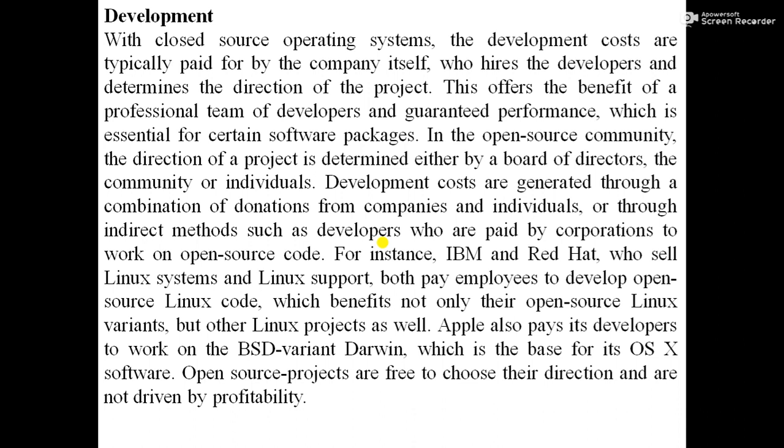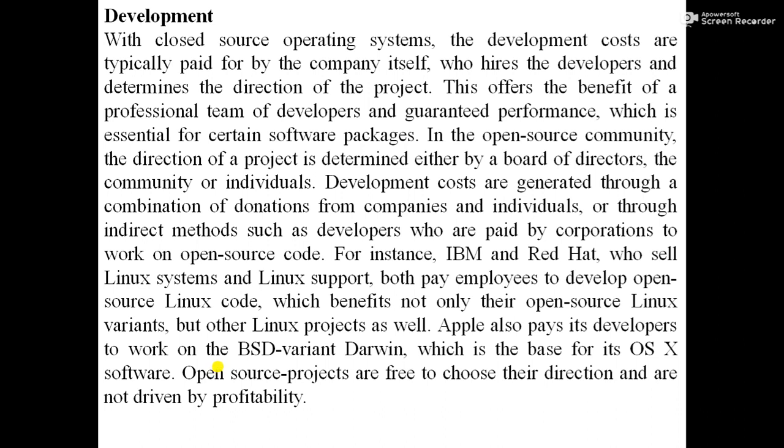factor is available. Now availability of the source, that is the next point of our discussion with respect to the comparison between open source and closed source operating system. So here, the manufacturer of closed source operating systems such as Windows or OS X will not allow their programming code to be viewed by most third parties. If there is a vulnerability or any error in the code, it must be discovered by the company itself, because there are a limited number of developers assigned to that project. So it is possible that a vulnerability goes unnoticed. Sometimes it will go unnoticed by the developers.